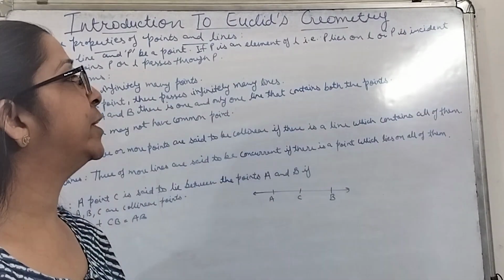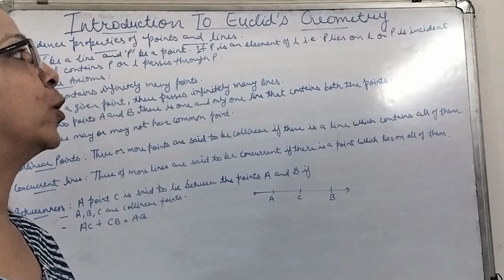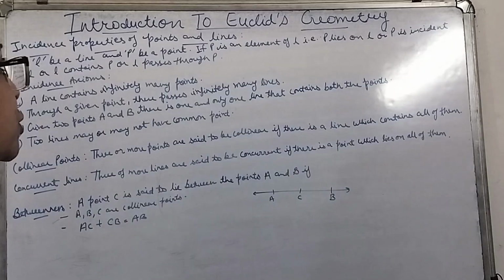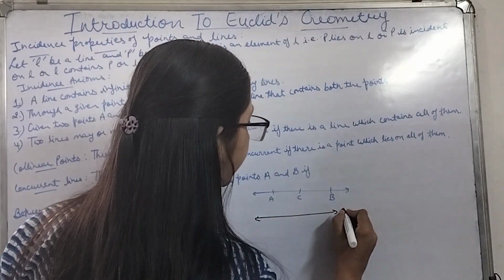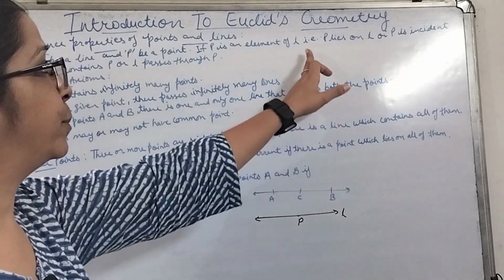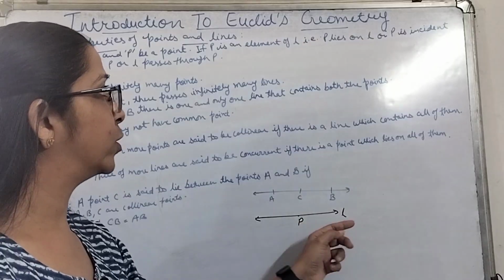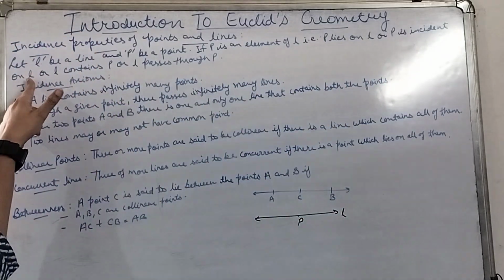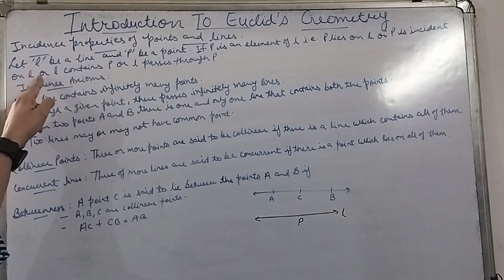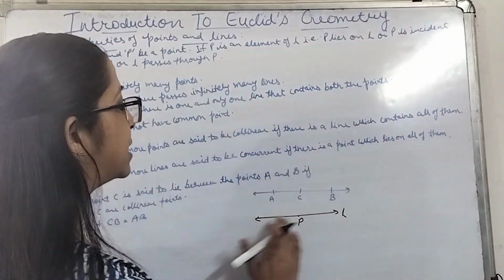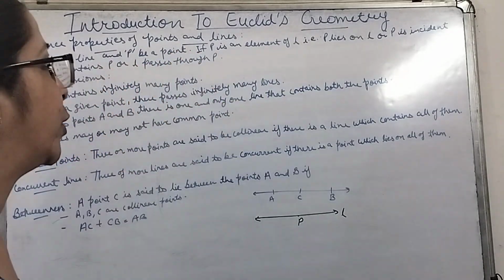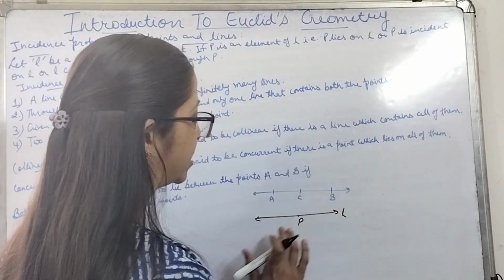If P is an element of L, that means P lies on L, or P is incident on L, or L contains P, or L passes through P. That means P is lying on the line L, or L contains P, or we can say that line L is passing through point P.